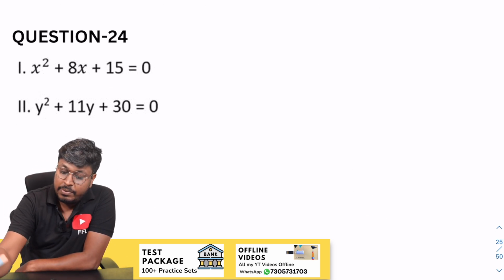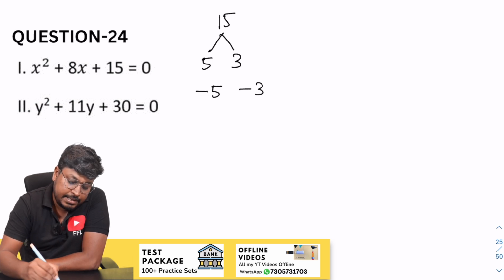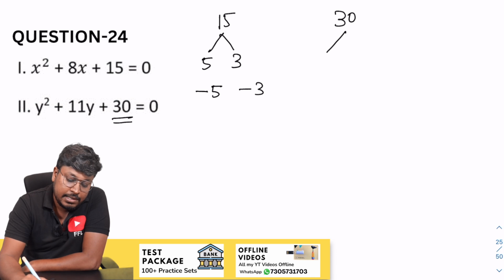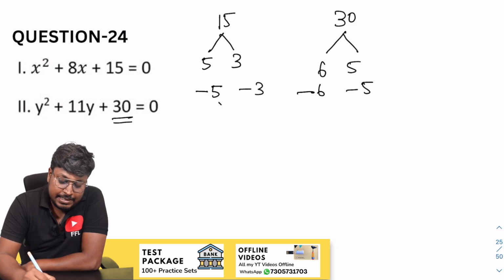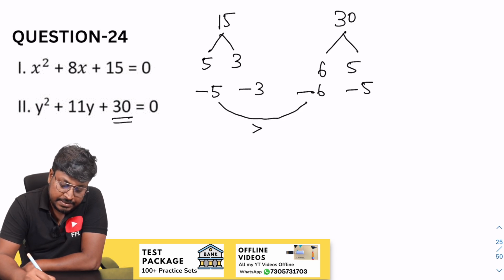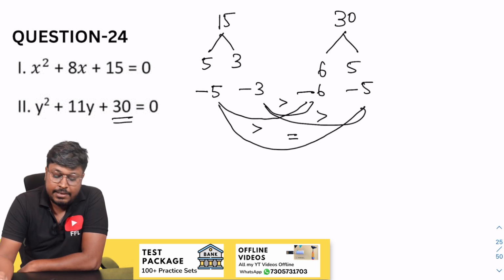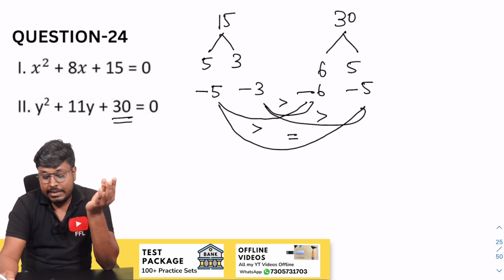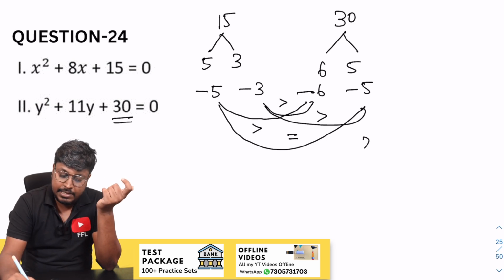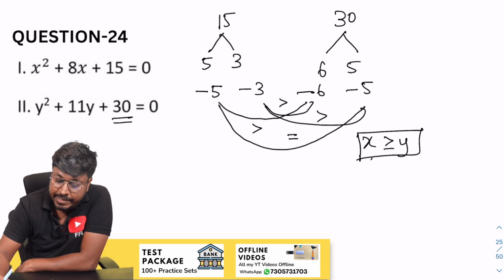So which is the answer for question number 23? Yes. So next will be 15. So 5 into 3 will be 15, so minus 5 and minus 3. So next will be 30 here. So 6 5s are 30, and while writing, minus 6 and minus 5, easy. So minus 5, minus 6, minus 5 is greater than, equal to, greater than. So while comparing the x and y values, the value of x is greater than, and the other x value is equal to, so we can say they are not equal, which will be the answer for question number 24.